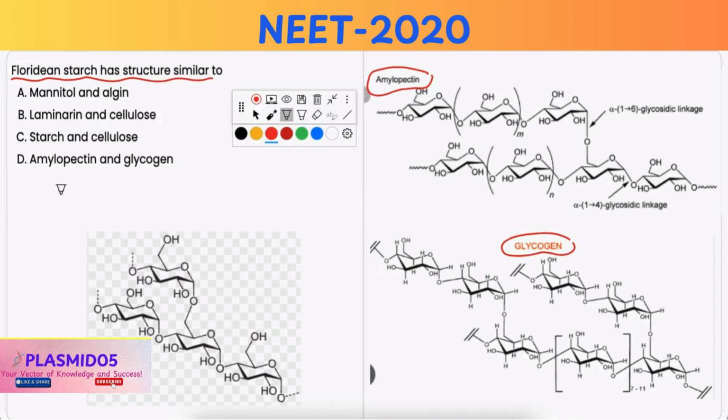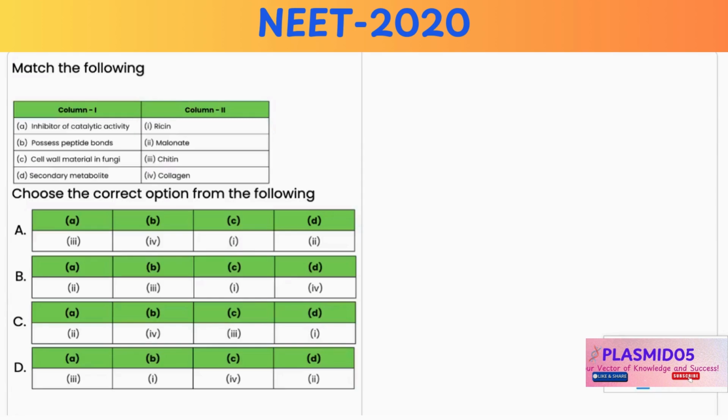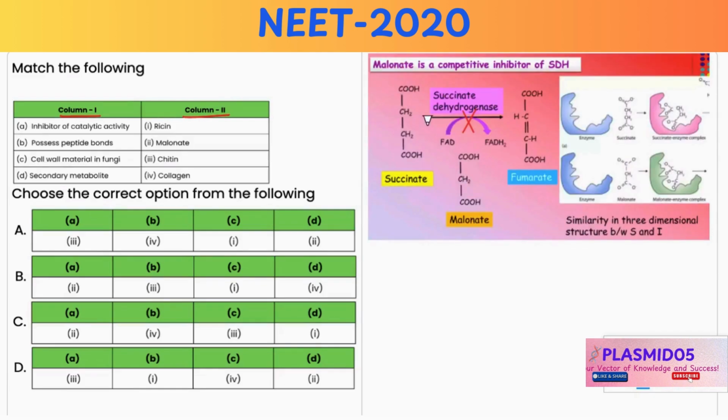Hence, the correct answer is option D. In this question, you have to match the components given under column 1 with that of column 2. Now, malonate is the competitive inhibitor of the catalytic activity of succinic dehydrogenase. Thus, A matches with 2.